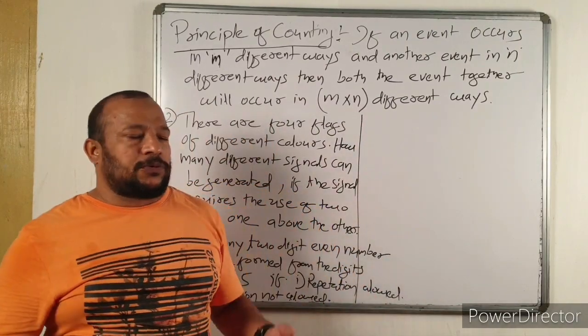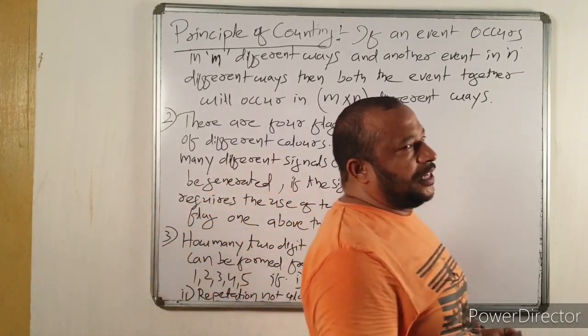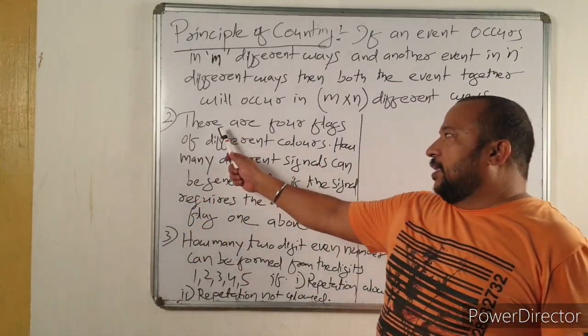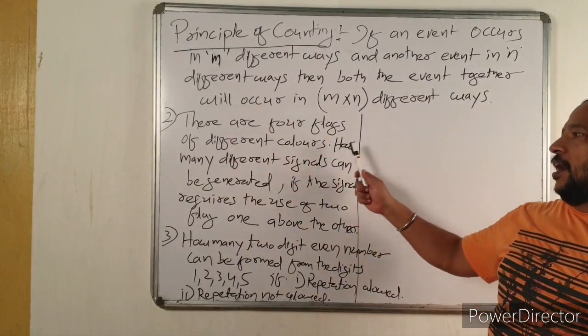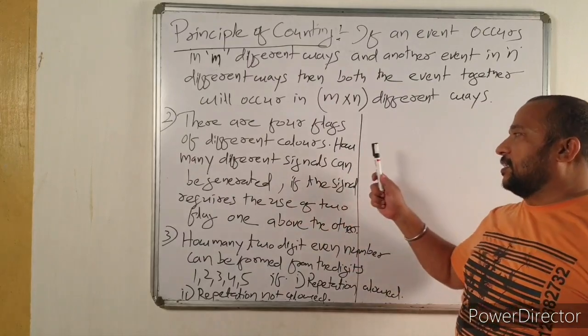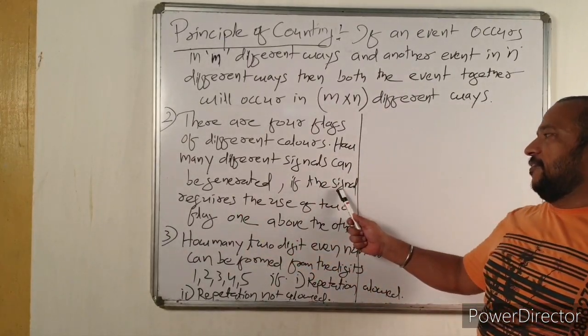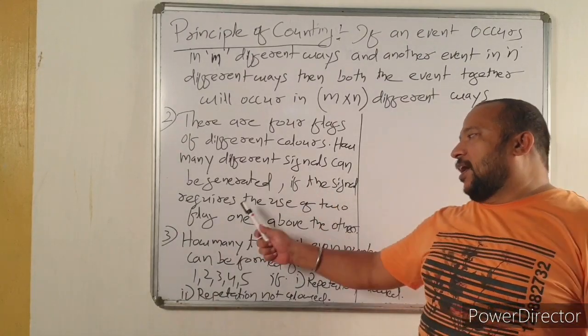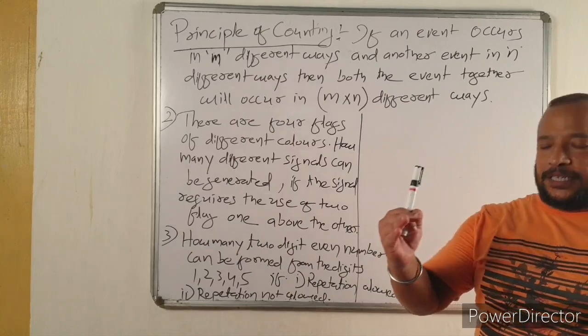Now let us discuss some questions based on this concept. The question is, there are 4 flags of different colors. How many different signals can be generated if the signal requires the use of 2 flags, one above the other?